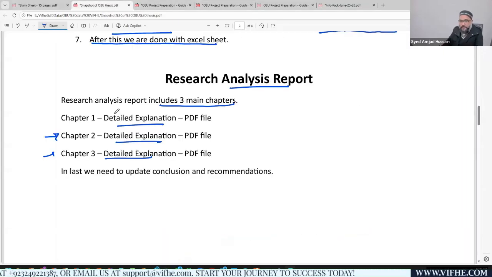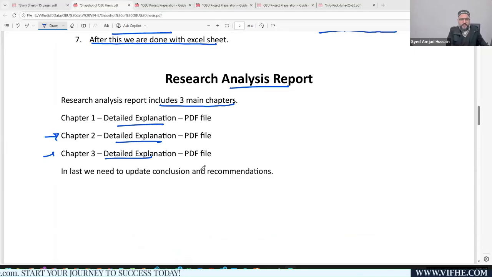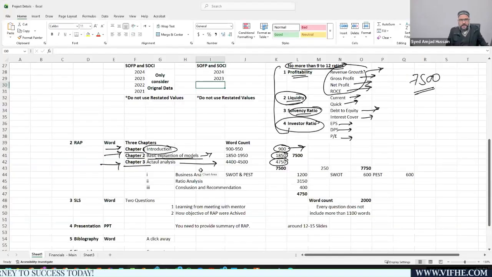Chapter number 3 is again the most important chapter for you guys. I've already told you that this is the chapter where you need to spend a lot of time, right? Chapter number 1 was pretty easy. Chapter number 2 was again easy. You just need to provide the definitions of the ratios and the models, while chapter number 3 is the most technical and most difficult part. You can see that.